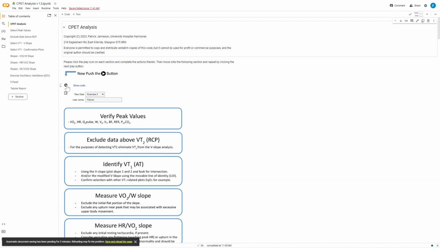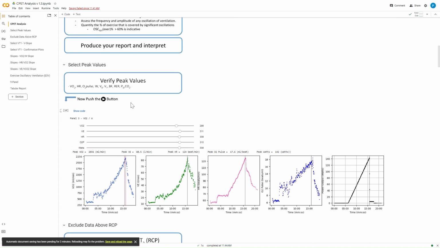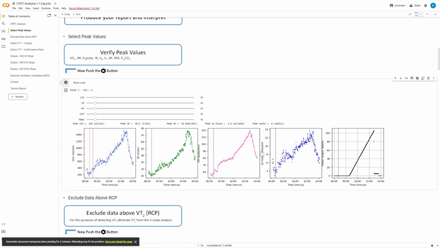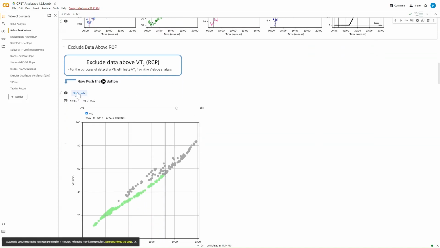But you can go all the way back to the top. We can run that code again, change the example, and then when we run that code again, it may or may not be obvious that we are looking at a different test now. So you can see the peak power output, instead of being 142 in the last example, is only 100. So now we have a different set of data to go looking at.